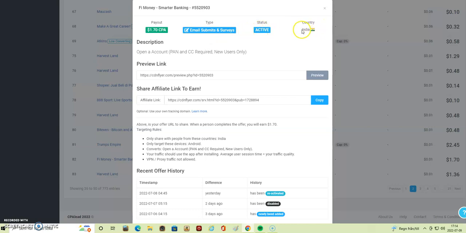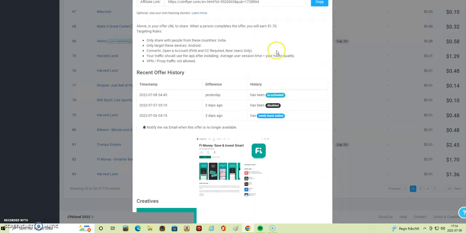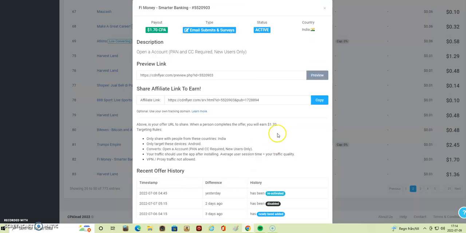This doesn't mean that you have to live in India, but the traffic that you get from there is what is paid for. And here's a preview of the sales page and so on. And here you get your link. You just click and copy that.